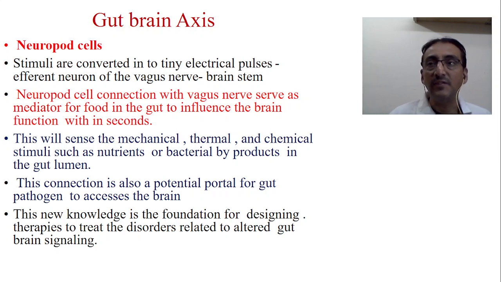The stimulus given through the food will be captured by these neuropod cells and taken into the brainstem, and the next action will be decided. So these neuropod cells connect with the vagus nerve and serve as a mediator for the food in the gut to influence brain function within a few seconds. The action takes place within seconds. This is a very important thing, and this is what Ayurveda actually believes.